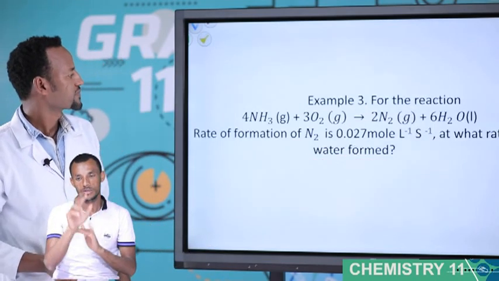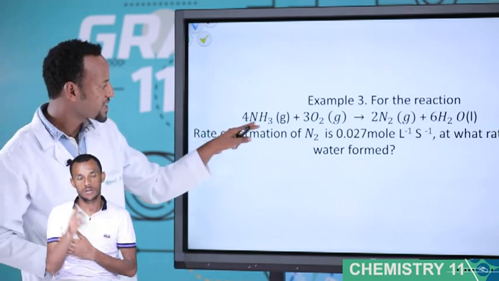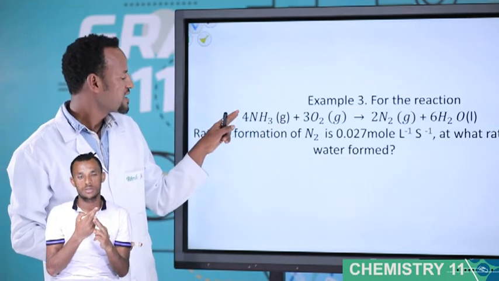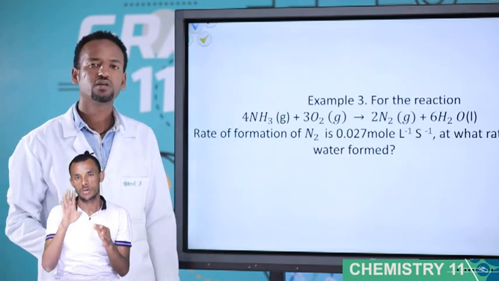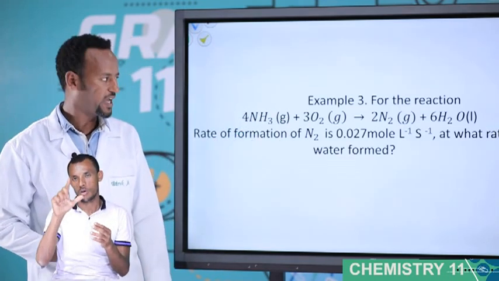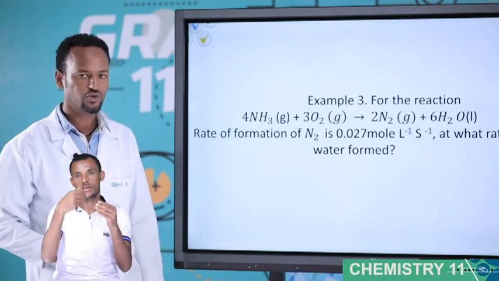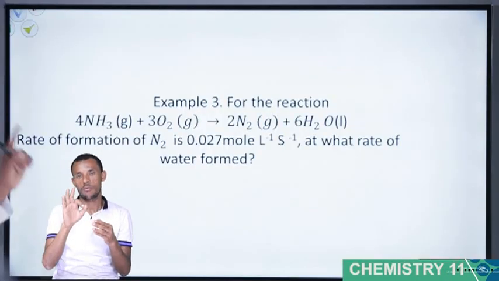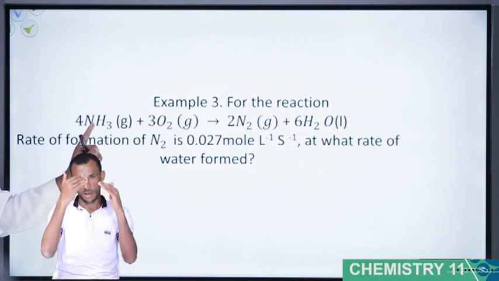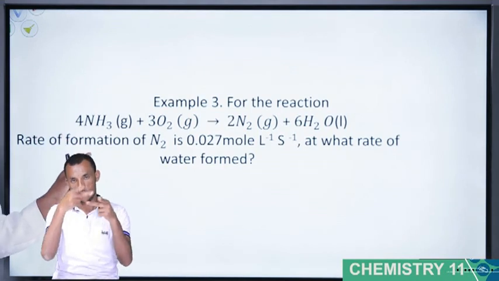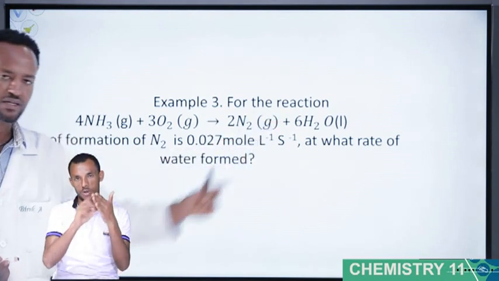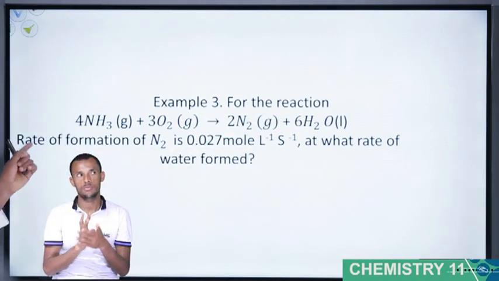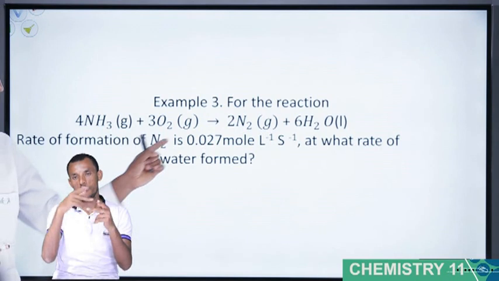Example 3 is, for this reaction, 4 moles of ammonia react with 3 moles of O2. It gives 2 moles of N2 and 6 moles of H2O. What is given? A rate of formation. Formation is important only for products. In this case, the products are N2 and water. The rate of formation of N2 is given.